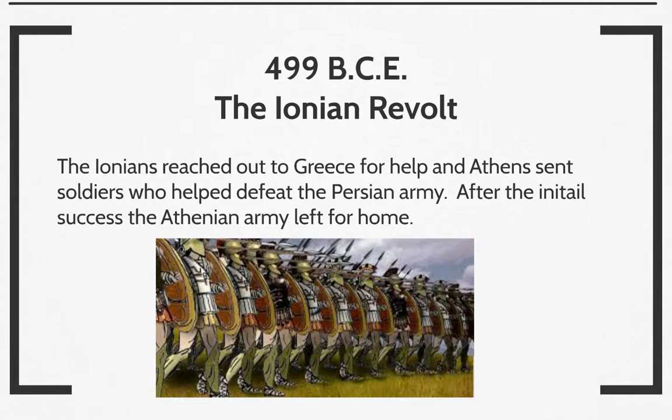Then we move to 499 BCE, the Ionian Revolt. Basically what happened is the Ionians reached out to Greece, particularly Athens, who sent soldiers and helped defeat the Persian army. After the initial success, the Athenian army left for home, and that left the Ionians vulnerable. And of course, King Darius punishes the Ionians once the Athenians leave, and they burn their city of Miletus. This really marks the beginning of the Greco-Persian Wars. This is kind of like the first battle. But nonetheless, the Persians gain control of Ionia again, and then we'll see how this progresses.